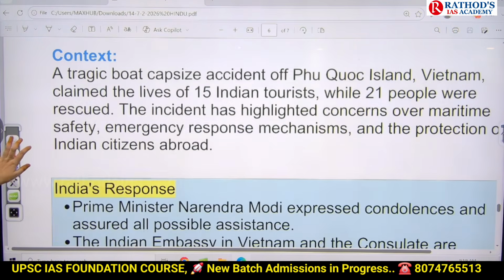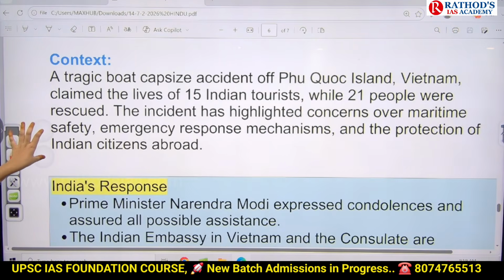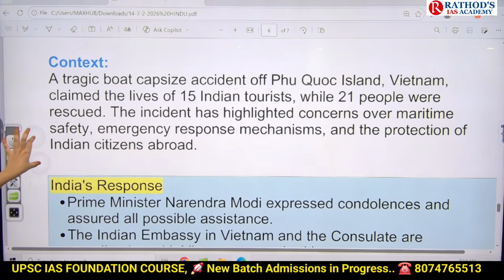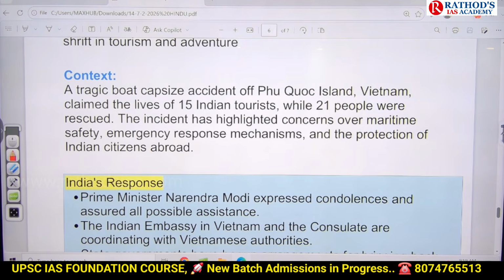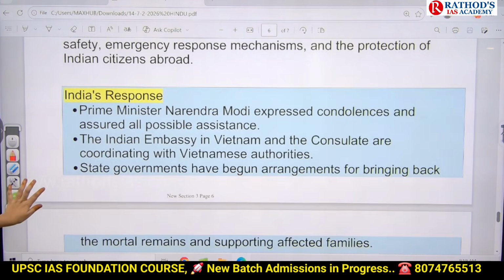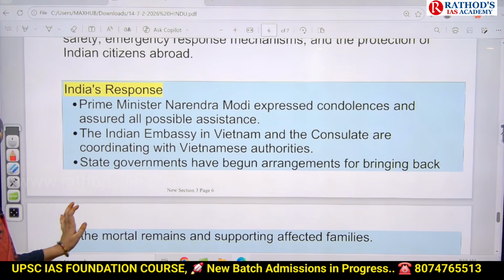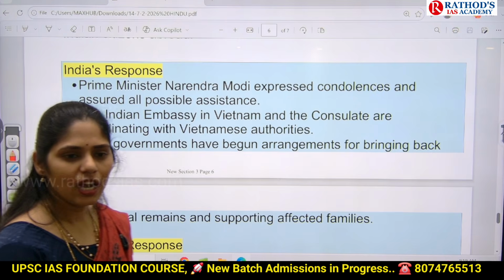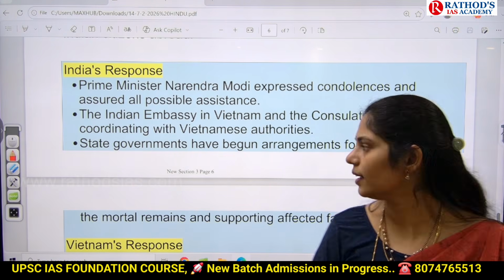Okay, next one here is, in this incident around 15 tourists died, they belonged to India, and around 21 people were rescued. This incident highlighted that there are problems related to maritime safety, there is no proper emergency safety mechanism, and even no proper protection of Indian citizens abroad. If you see the response from the Indian side, the Prime Minister expressed condolences and assured all possible assistance, and the government started an operation to bring back the dead bodies to India.